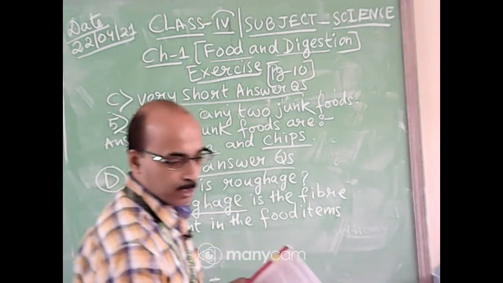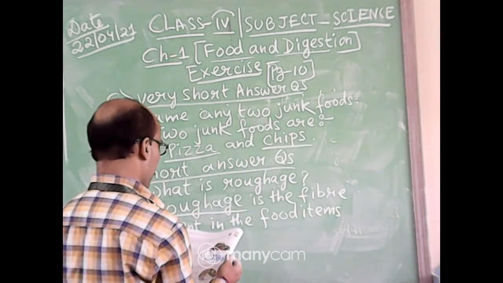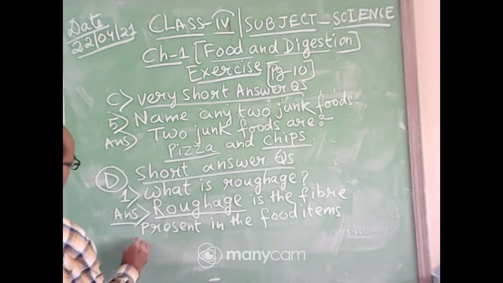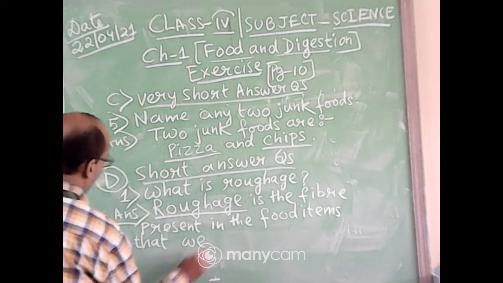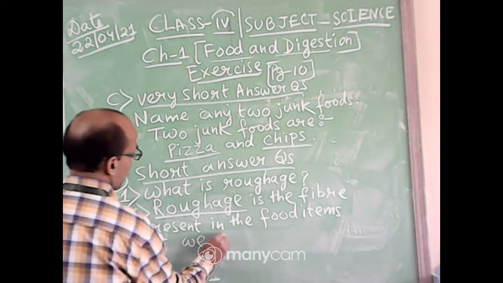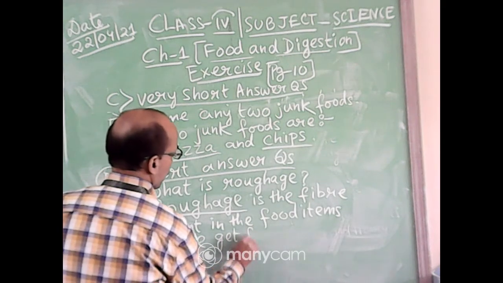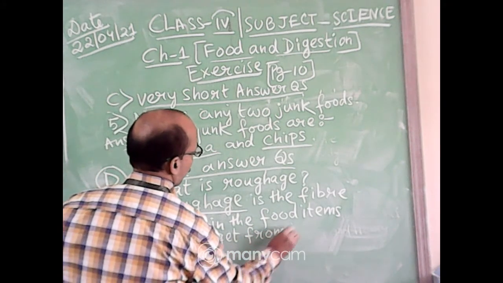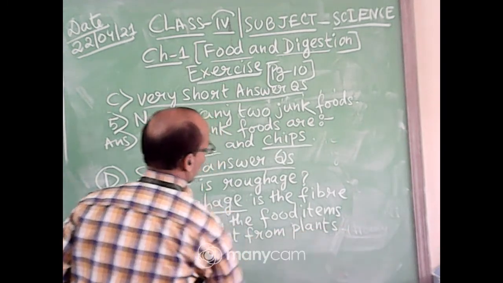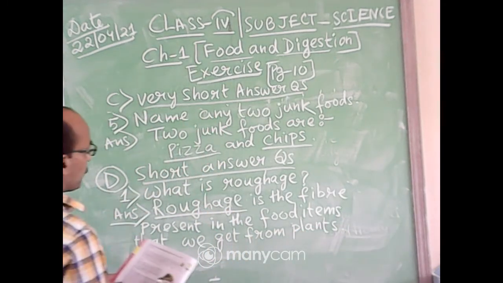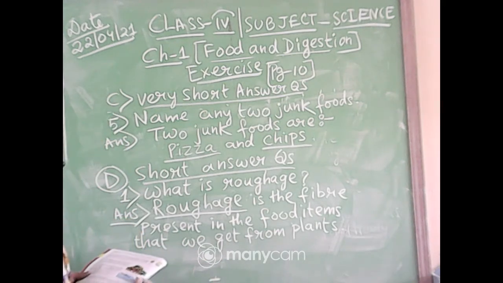Roughage is the fiber present in the food items that we get from plants. Okay, so roughage is the fiber present in the food items that we get from plants.